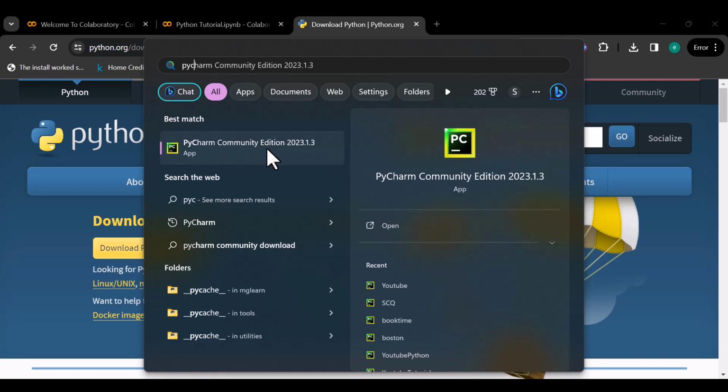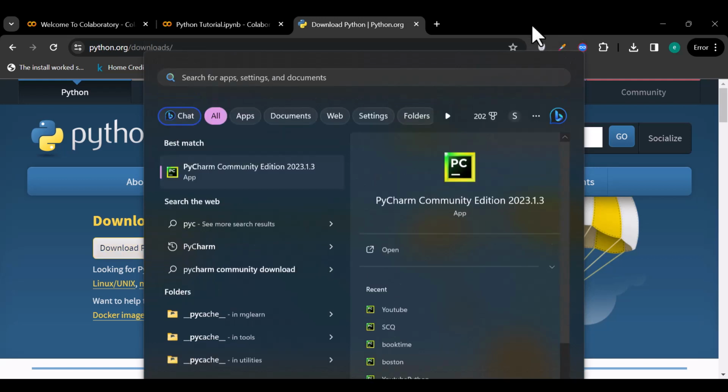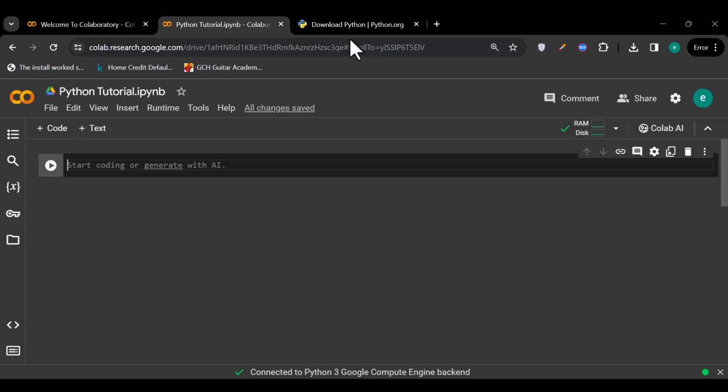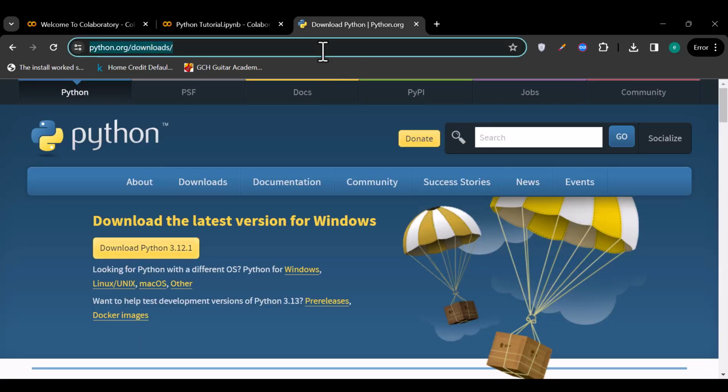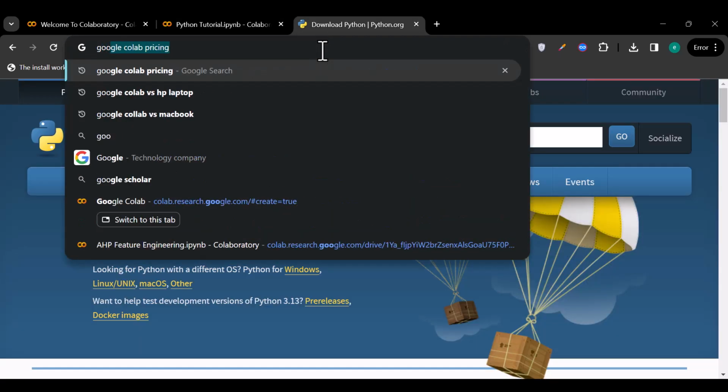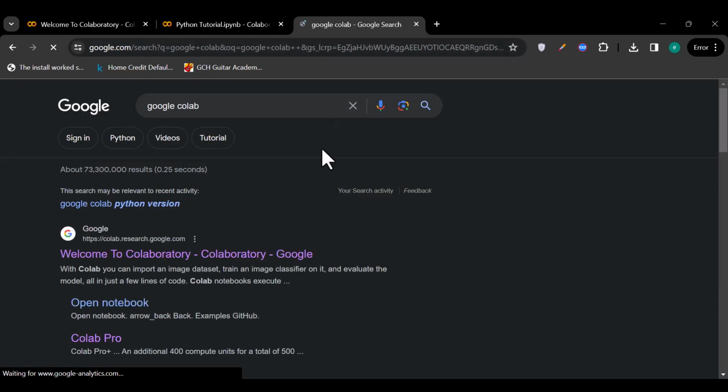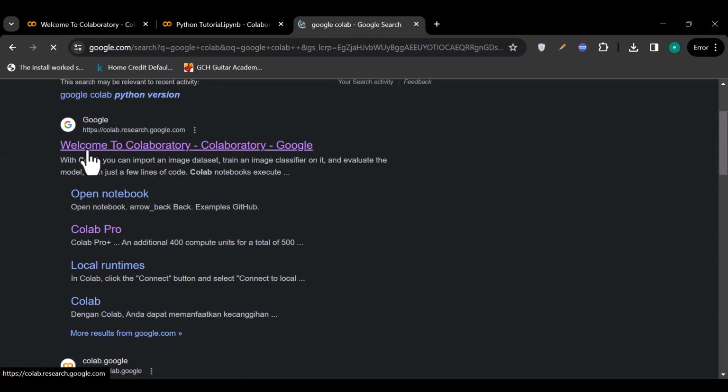But for my case, I'm going to use Google Colab. This is the platform that I'll be using. It's majorly used for data science, machine learning and deep learning tasks. But remember, all those are based on Python.